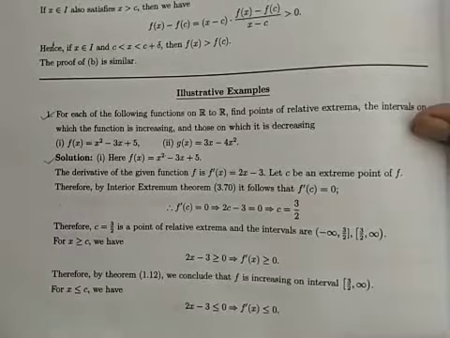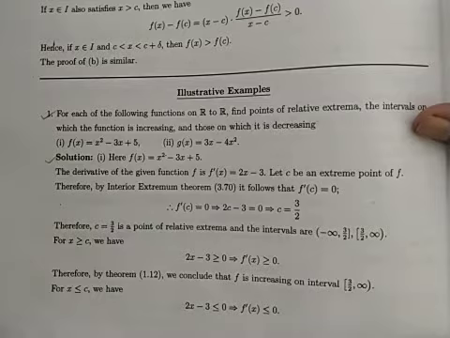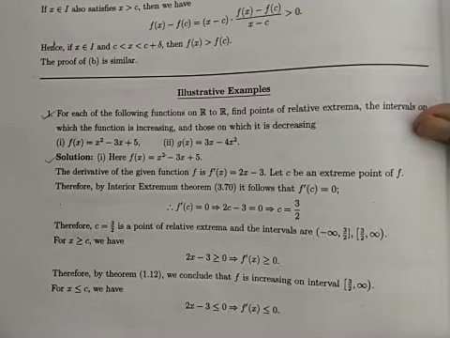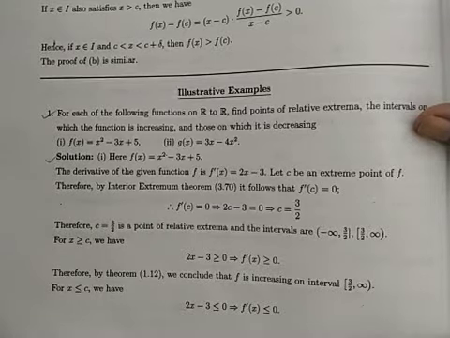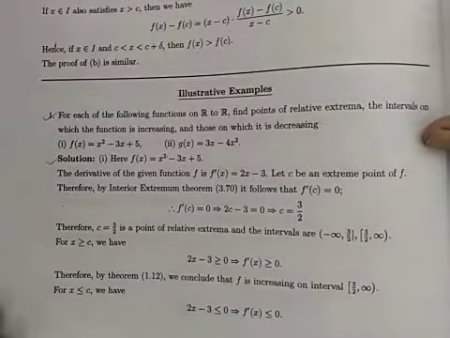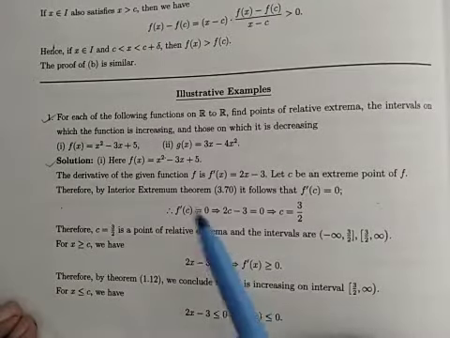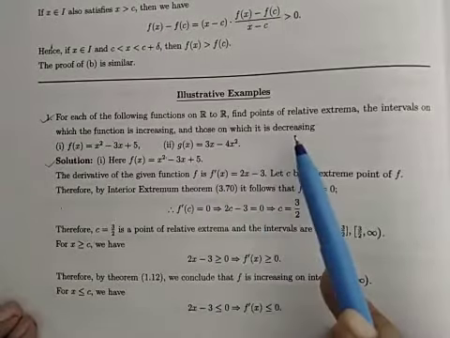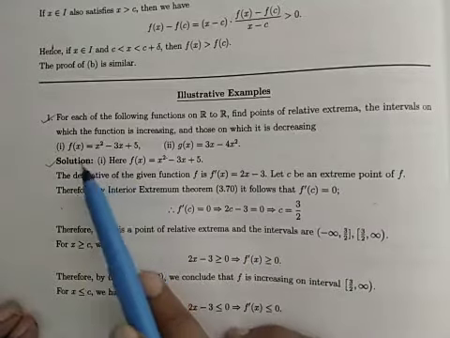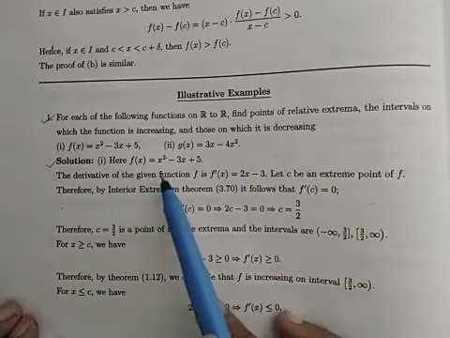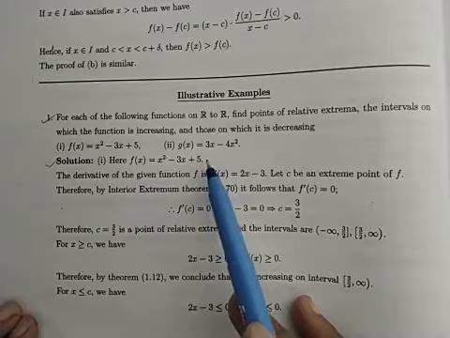Now let us solve an example. For each of the following functions from R to R, find points of relative extrema, the intervals on which the function is increasing and those on which it is decreasing. So first example, f of x is x square minus 3x plus 5.